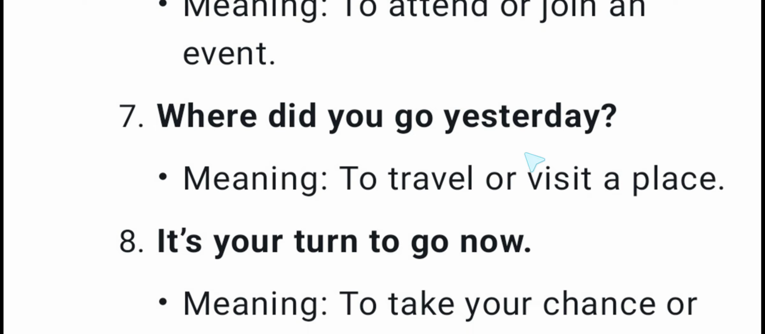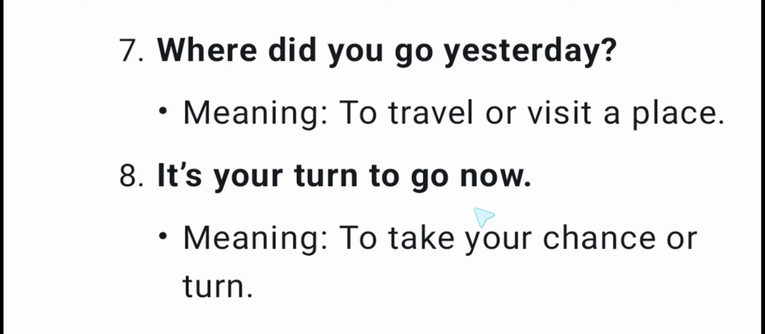Where did you go yesterday? Here the meaning of go is to travel or visit a place. Where did you visit yesterday? Instead of visit you can place go. It is your turn to go now, meaning to take your chance or turn.